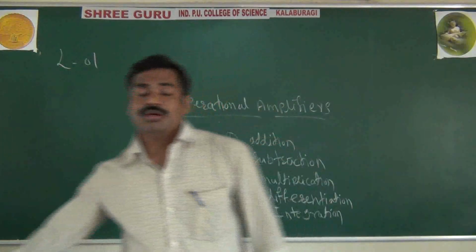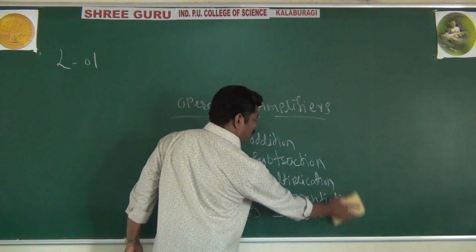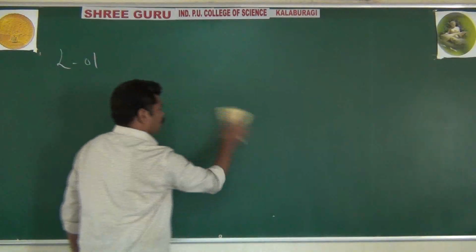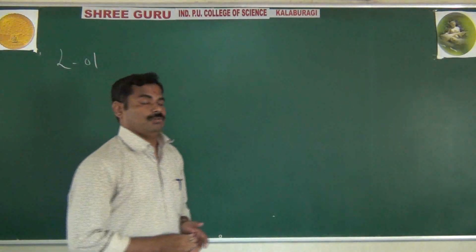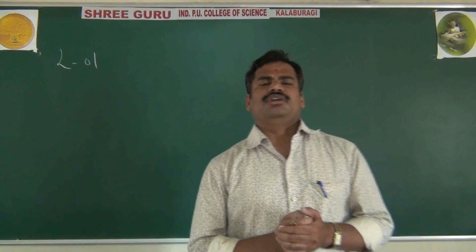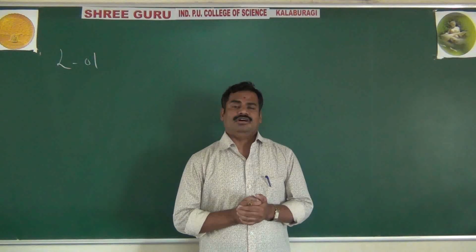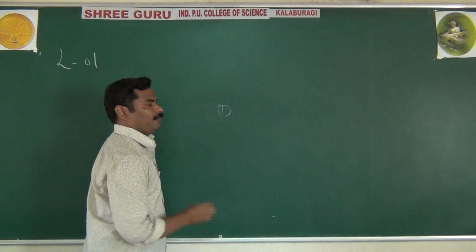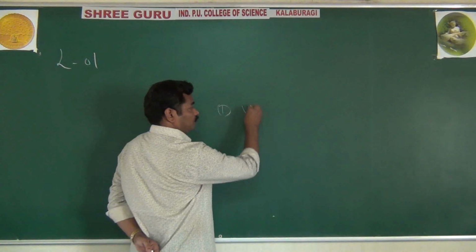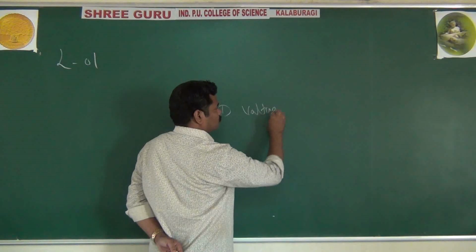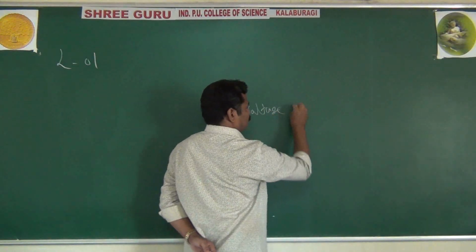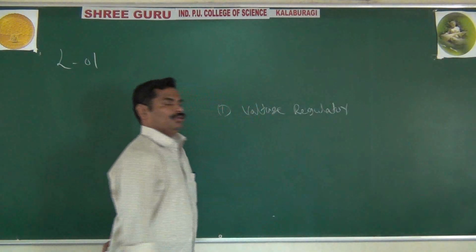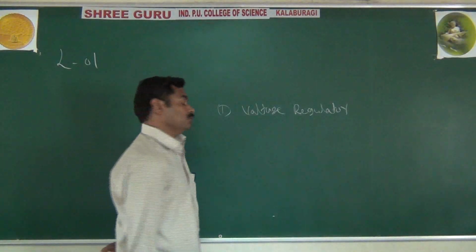And now I will go for the applications. What are the important applications of an operational amplifier? As I said, it is a very important device because it has many applications. The most important application is that it is used as a voltage regulator in instrumentation and control systems.